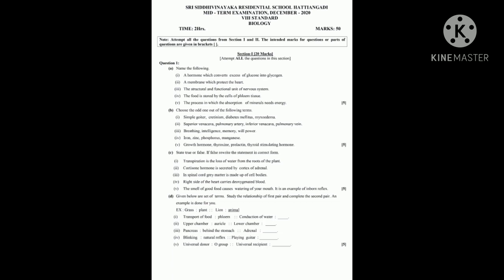Next, superior vena cava, pulmonary artery, inferior vena cava, pulmonary vein. Odd one is pulmonary vein, because the remaining three carry deoxygenated blood. Only pulmonary vein carries oxygenated blood. Next, breathing, intelligence, memory, willpower. Answer is breathing, because the remaining three are the functions of cerebrum.